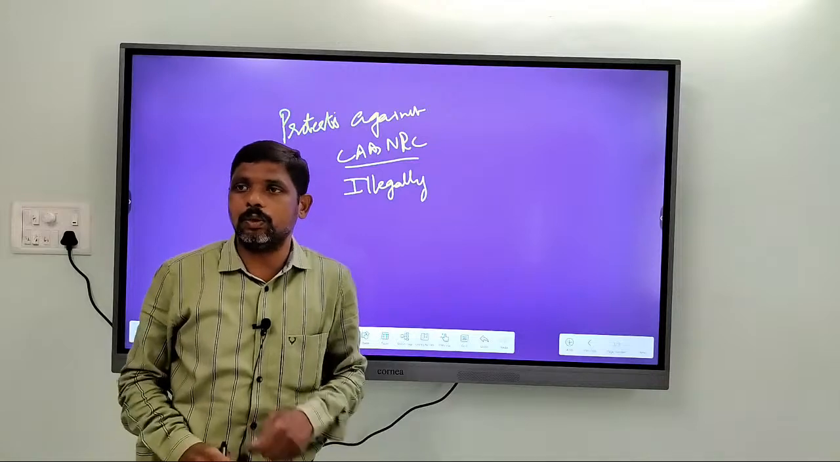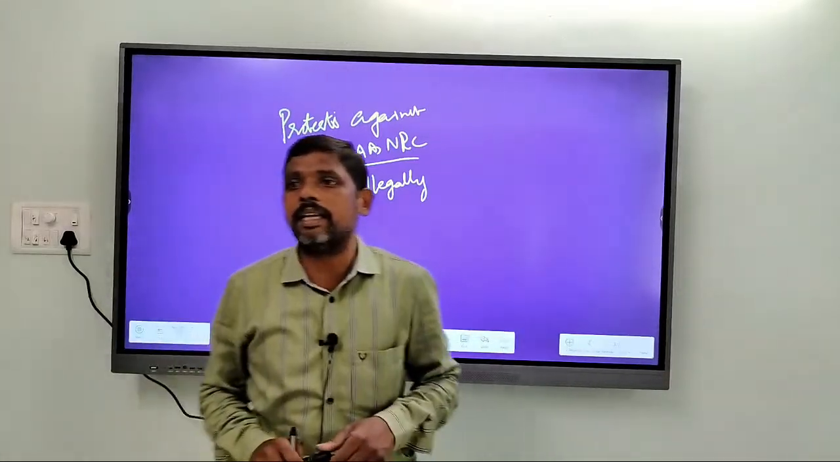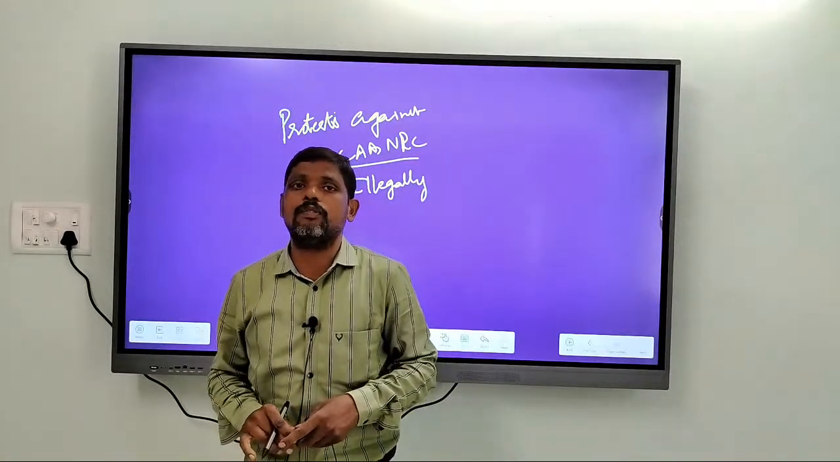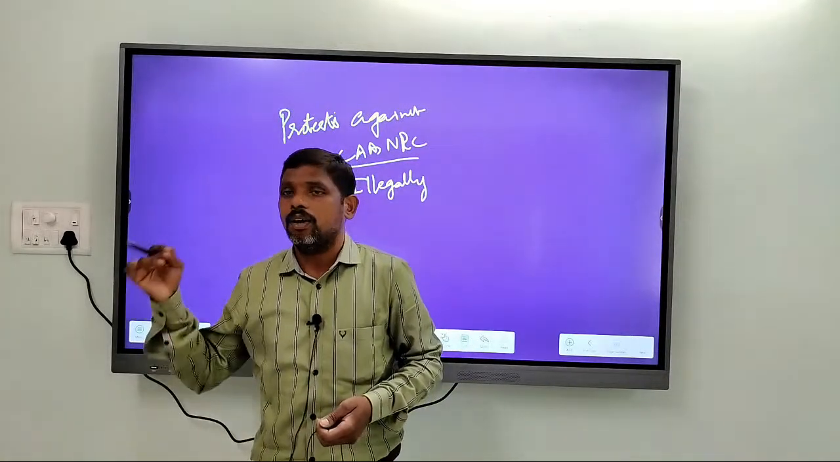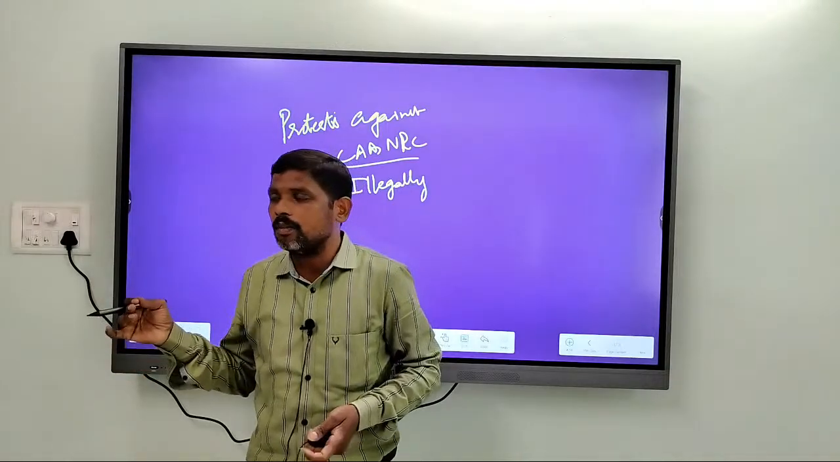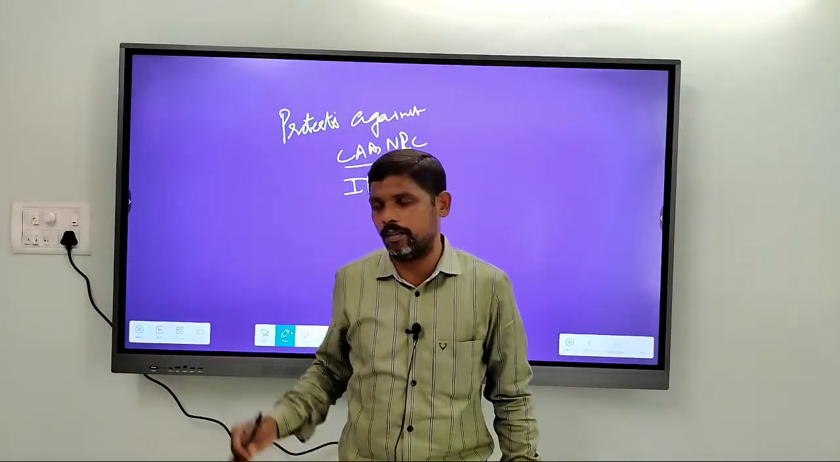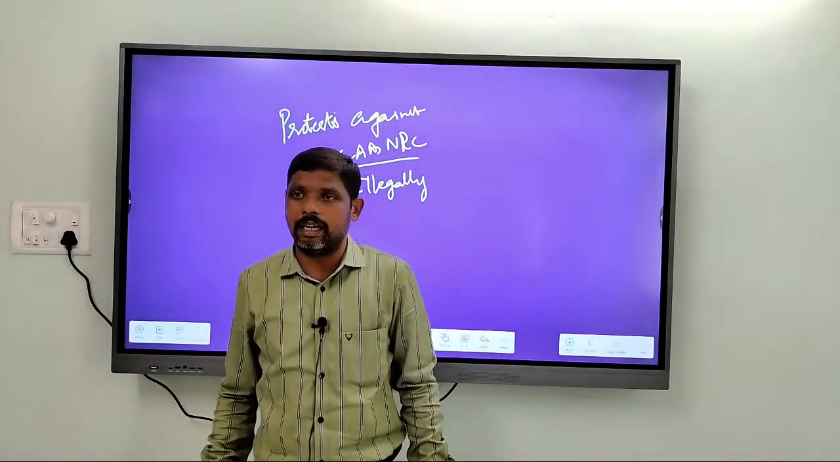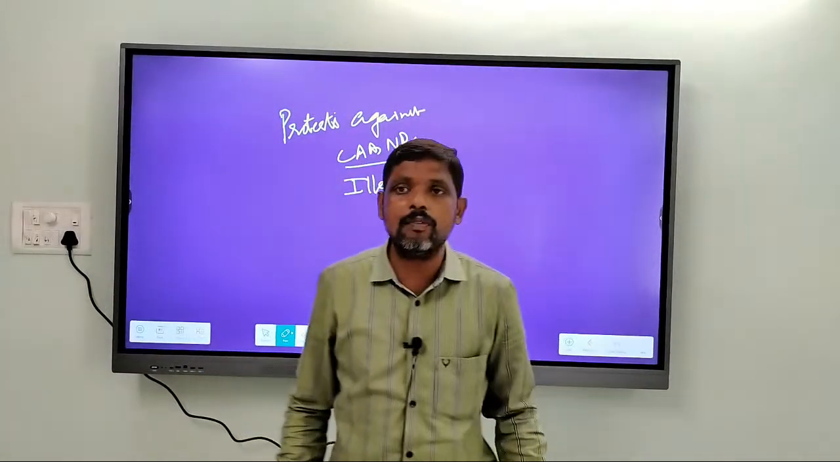So, in order to control this illegal migration, in order to control the challenges posed by illegal migration, the government of India wants to update NRC as well as implement the Citizenship Amendment Act. So this is about the issue of CAA.